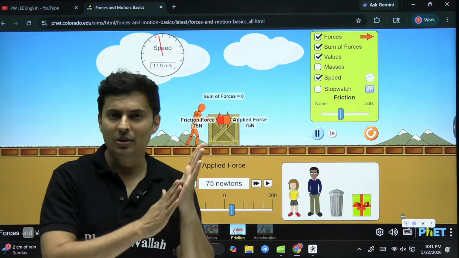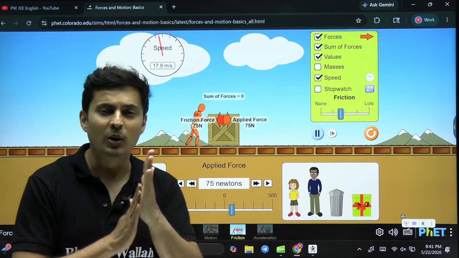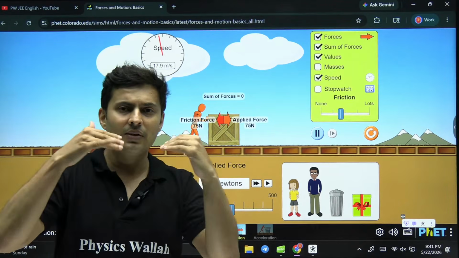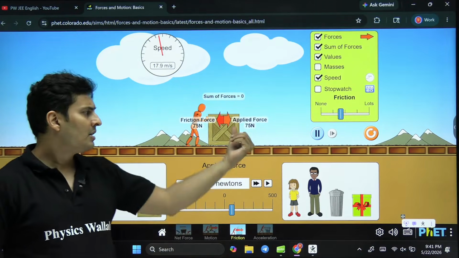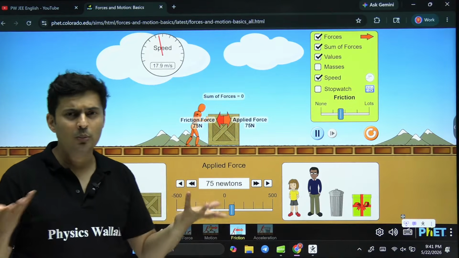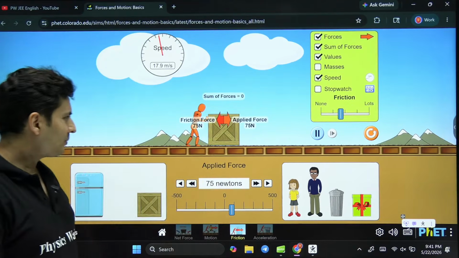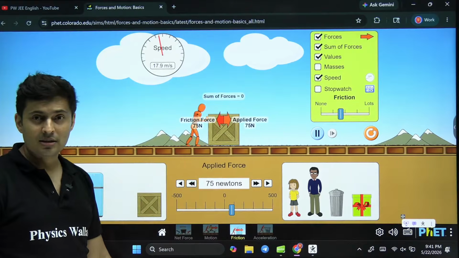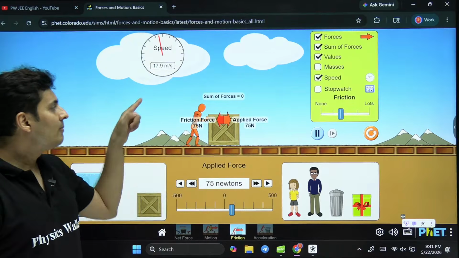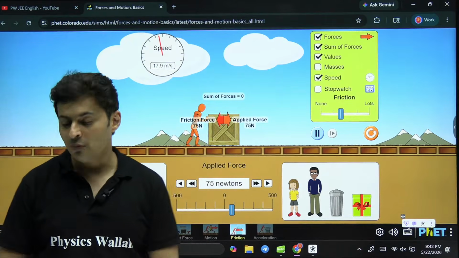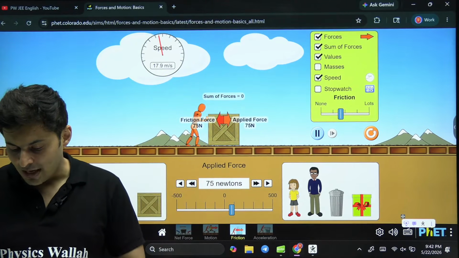Friction comes between any two surfaces. You cannot probably get a smooth surface no matter how much you polish them. There is always some kind of discrepancy, some peaks, valleys, some kind of forces between two surfaces. So that is friction. If it is too rough, more friction. If it is too smooth, less friction, but not zero. Zero is only ideal. Now can you see there are forces, but they are balanced forces. The moment the forces are balanced, the body maintains its state of rest or of uniform motion. That is Newton's first law. Is that clear, everyone?